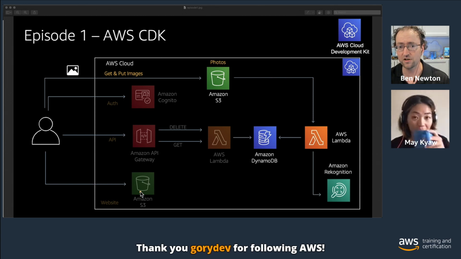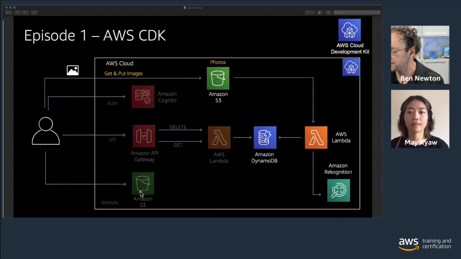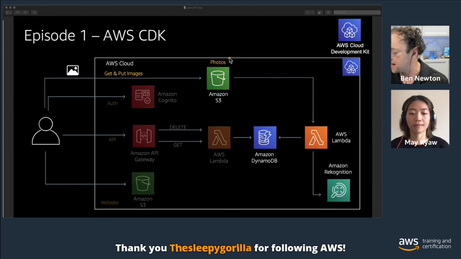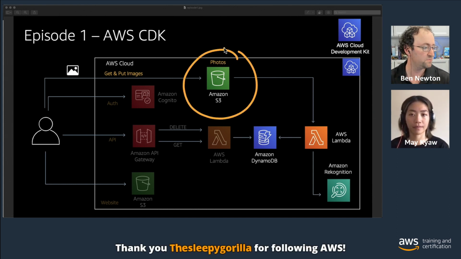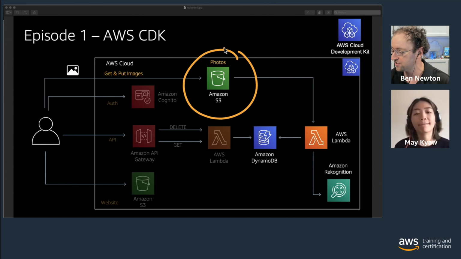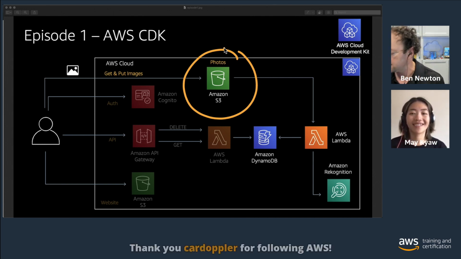In this episode, our main focus is the AWS Cloud Development Kit. Using that, we're going to declaratively build out our actual backend asynchronous application. So we're going to declare and build out an Amazon S3 bucket to host and store the images we're going to be using for our application. 11 nines of durability, really great place to store these things.